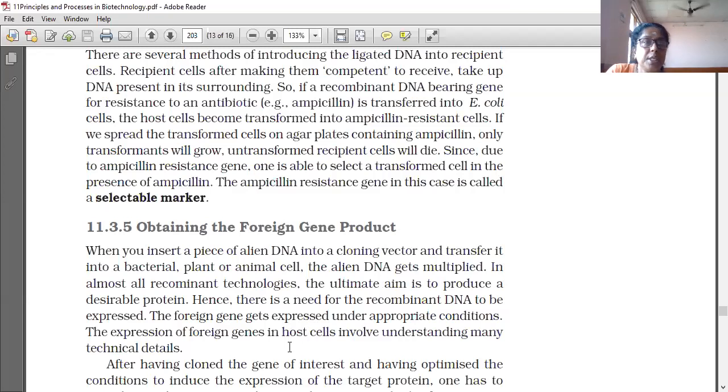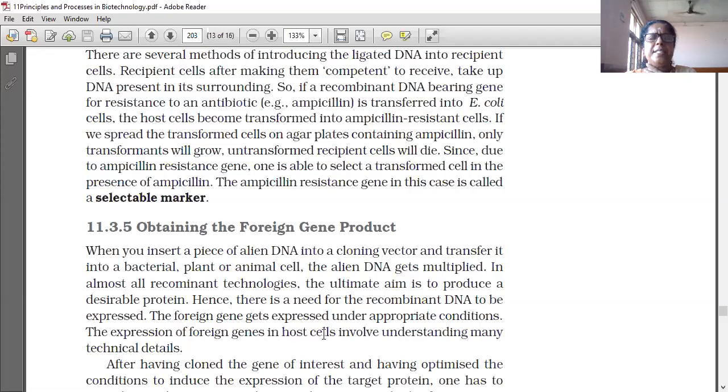First, recombinant DNA technology was used to produce the hormone insulin. Insulin is a protein hormone. So recombinant DNA technology was first applied for the production of insulin hormone. The ultimate aim is to produce the desirable protein. Hence, there is a need for the recombinant DNA to be expressed.